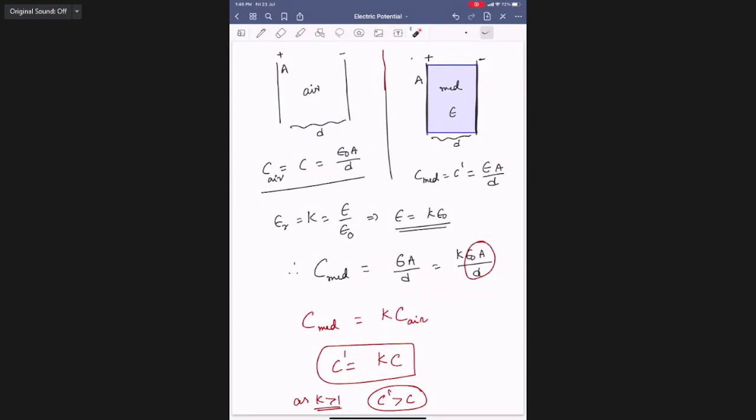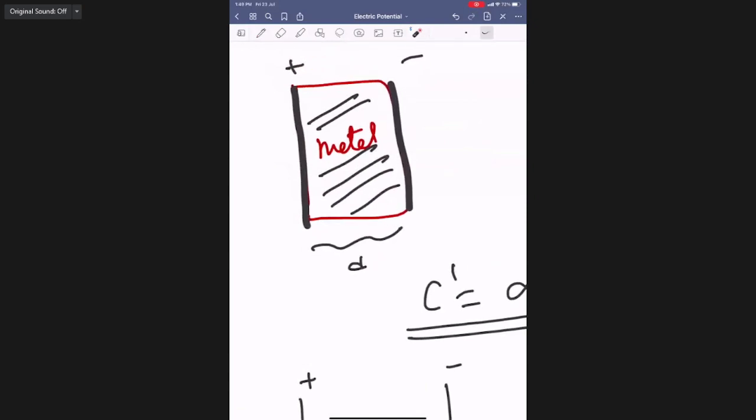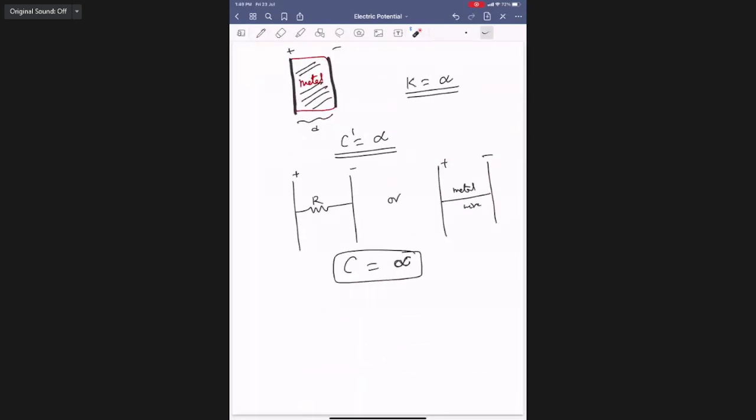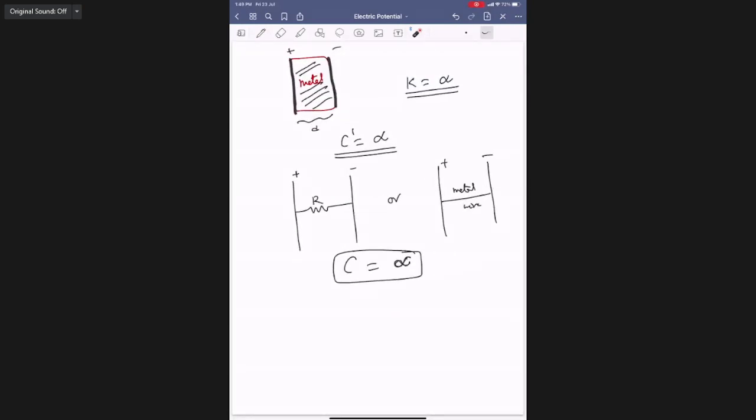Sir, under metal, what did you write? This is D. Not that one, the next diagram, the right side one, under the metal wire.